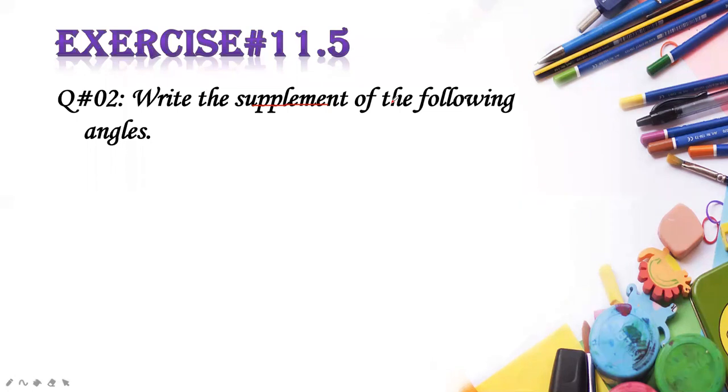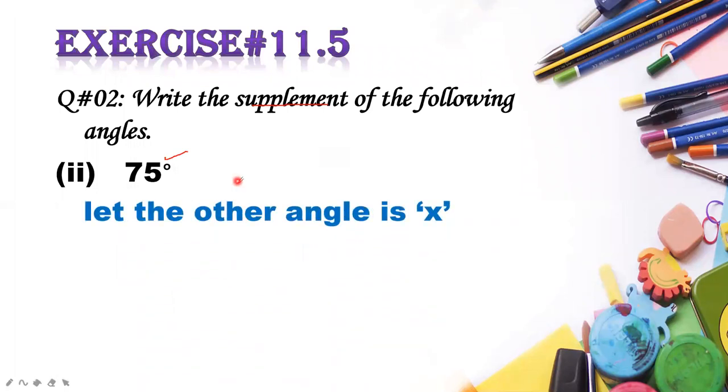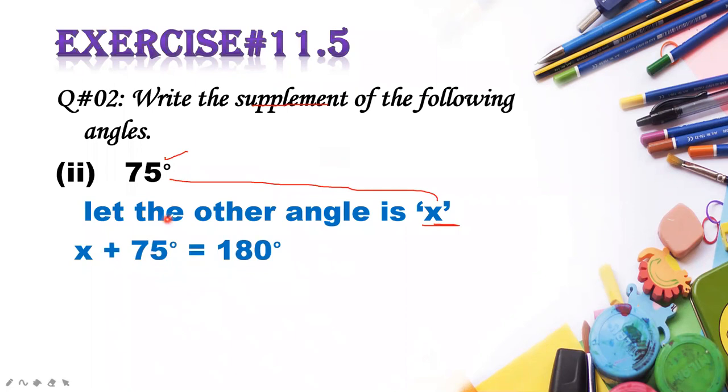Now, supplement, the sum should be equal to 180 degrees. First angle is 75 and you have to find the supplement of 75, which means the second angle is unknown. So what you will write? You will write, let the other angle, our angle number 2, be x. This is our assumption. Now when you add this x to 75, our answer should be 180 degrees. We will write x plus 75 equals 180 degrees.